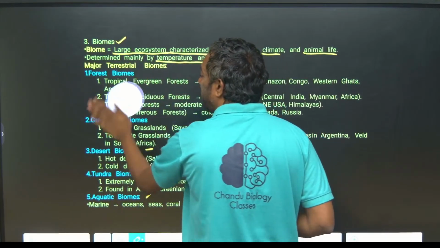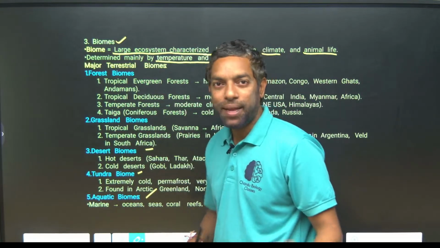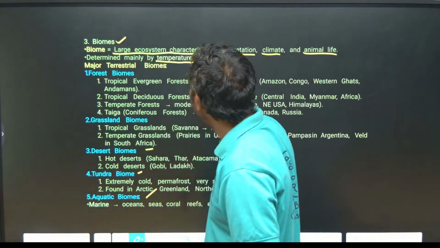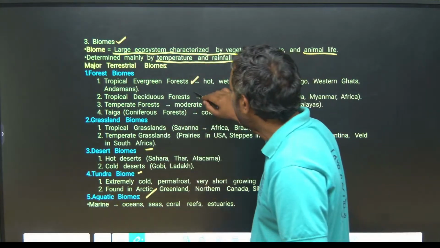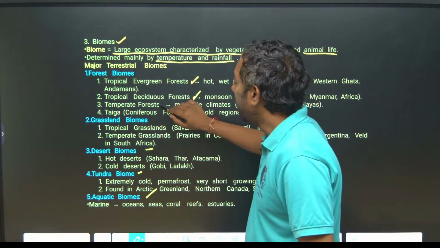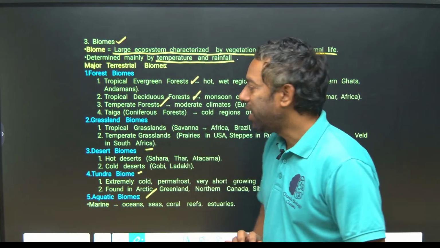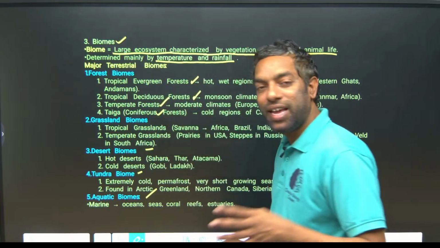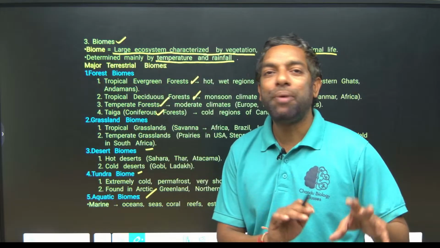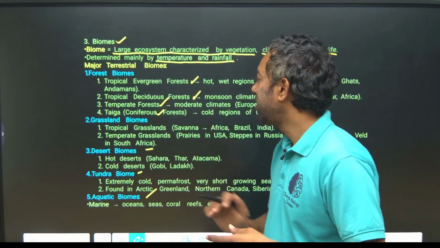Tropical evergreen forest is what? India has tropical evergreen forest. India also has tropical deciduous, dry deciduous or wet deciduous. Temperate forest also is in India. Taiga forest is also there in India. Which part of India has tropical evergreen forest, guys?